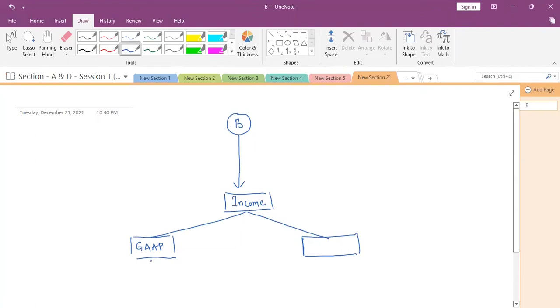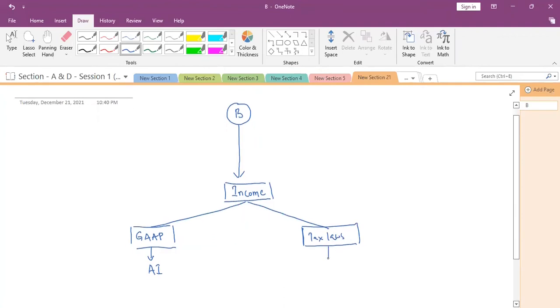This is considered as accounting income, and this is the tax loss. As per the applicable tax laws, we will either be adjusting accounting income or a separate tax return will be calculated, and that is considered as taxable income.